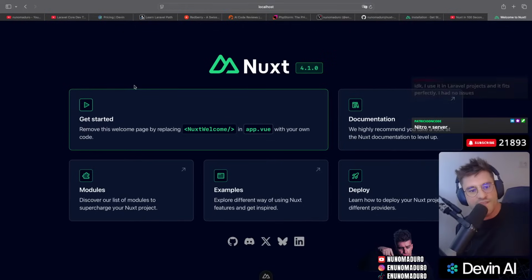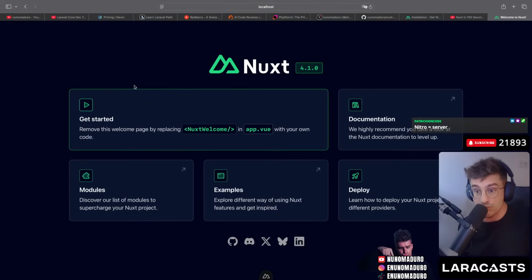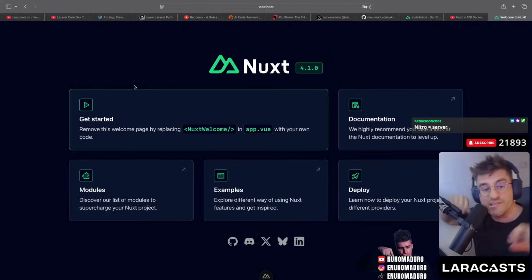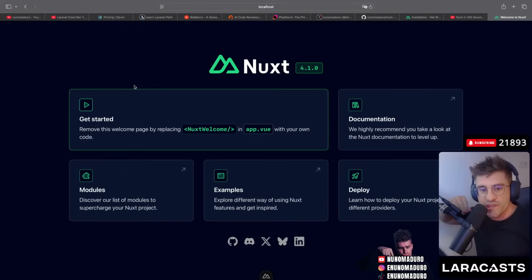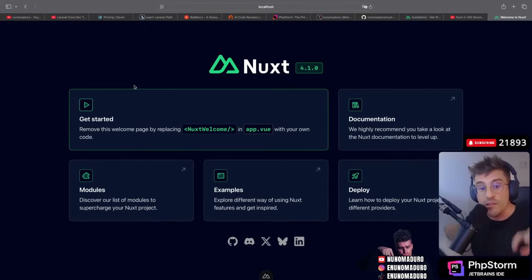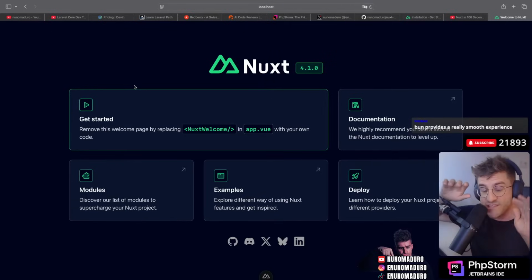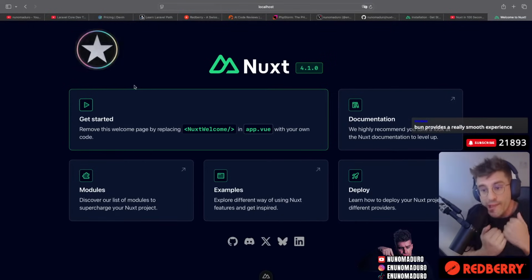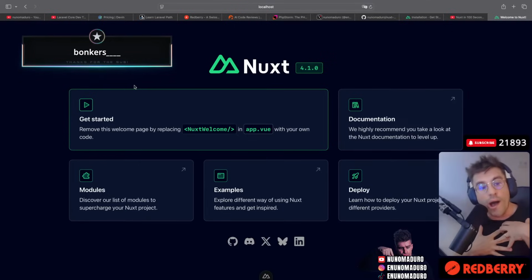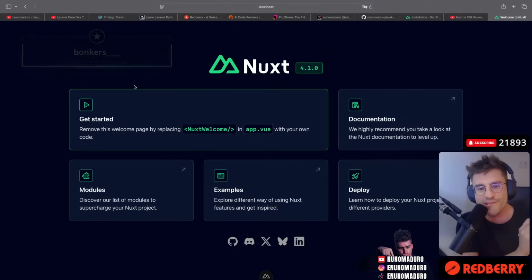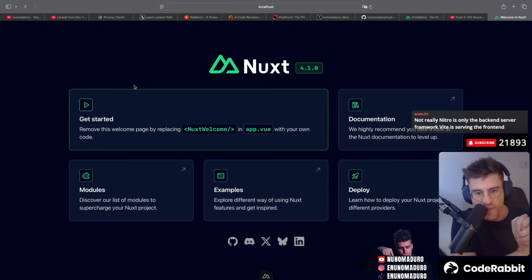João Patricio is saying Nitro is the server. Okay, so apparently this thing right here is being served with Nitro. I appreciate Patricio coming with that. Victor Ribeiro is saying the following: npm install takes 30 seconds, Bun just takes 5 seconds. Okay, that's much, much faster. I don't think npm install takes 30 seconds on my laptop, on my apps. However, if one day I get a really slow npm install, I will definitely try out Bun.